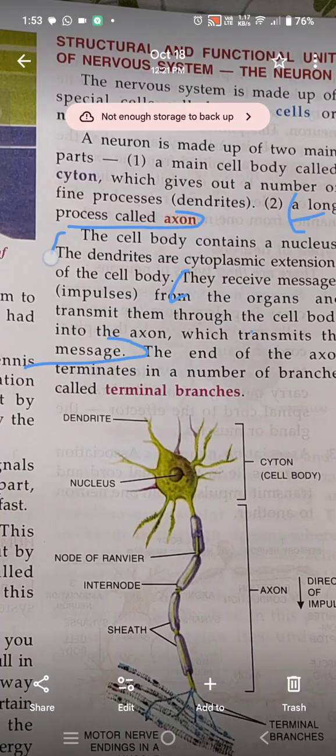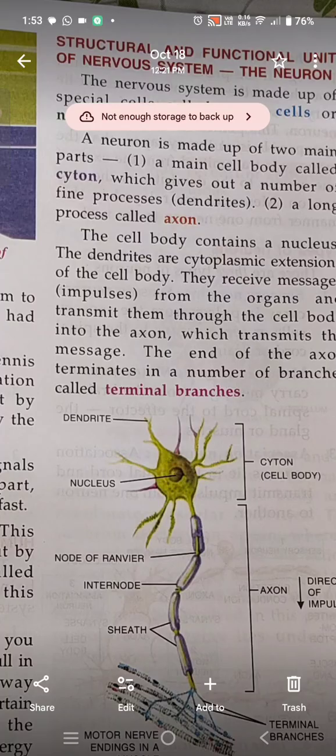According to me this should be the definition. See, this is of dendrites, and this is of axon. By mistake I confused: this is of axon, a long process called axon. Go according to what the teacher gives you.